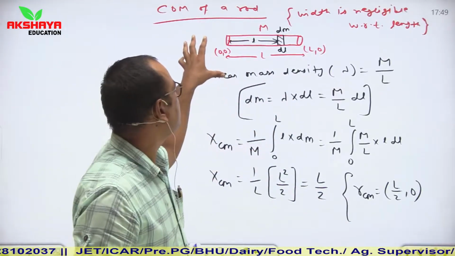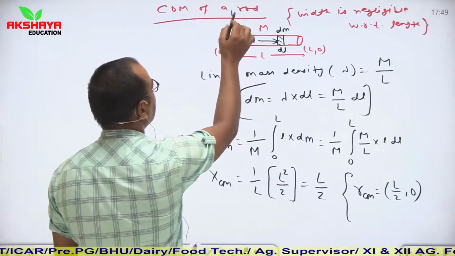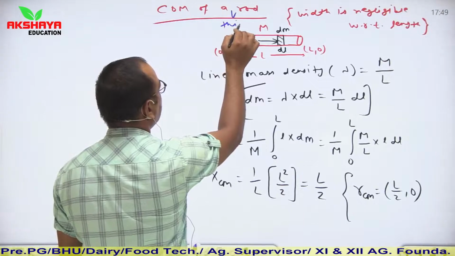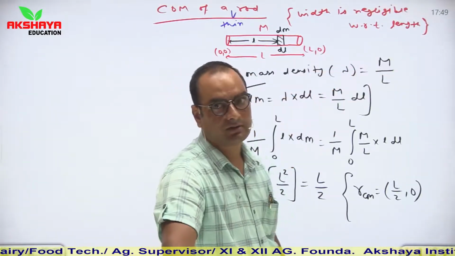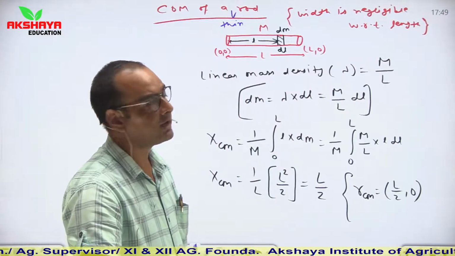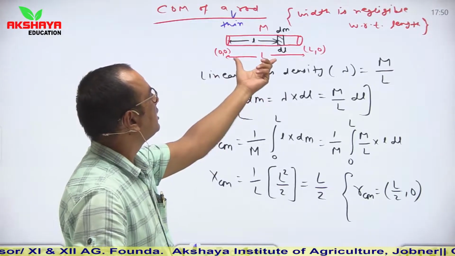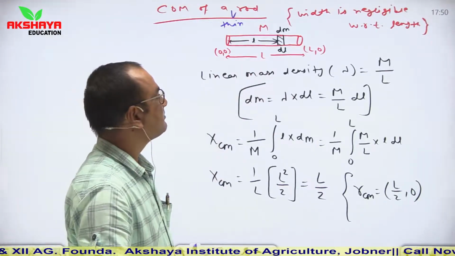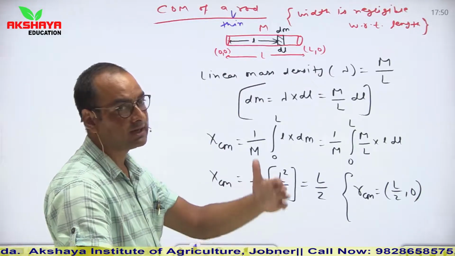Here I have considered an example of a thin rod. Thin rod means its width is negligible with respect to its length. So here I am considering a thin rod of length L and whose mass is capital M, which is uniformly distributed along its length.